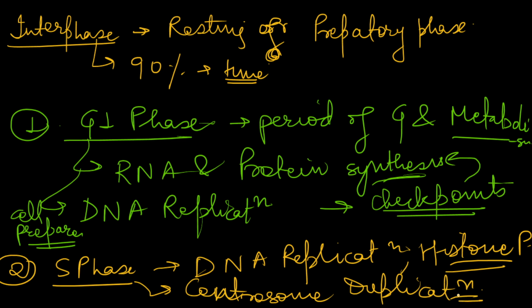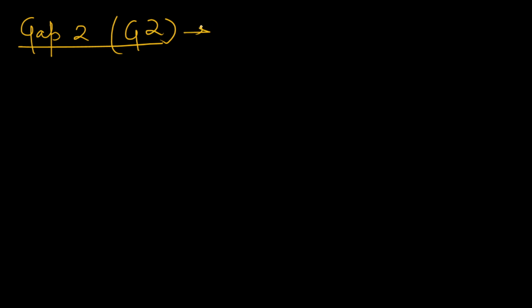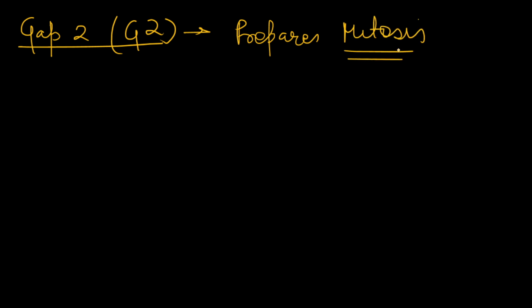Then after S phase, we have G2 phase. G1 is known as gap 1 phase, and G2 is known as gap 2 phase. In G2 phase, the cell prepares for further growth and for mitosis. So the cell prepares for M phase, mitosis or meiosis if it is a meiotic cell cycle.